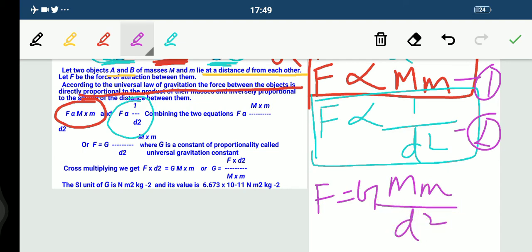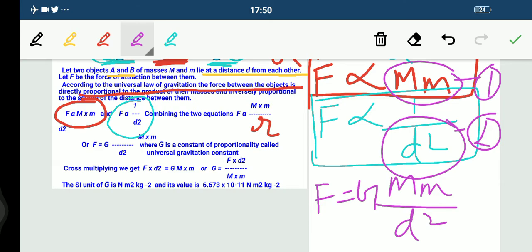Remember one thing, I am again repeating myself: this D could also be written as R, because R and D are the same. For distance we can write d and also r. Now you can see that when we combine the first and second equation, F is equal to G capital M small m upon D square.